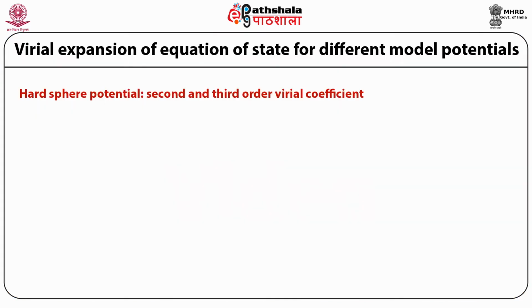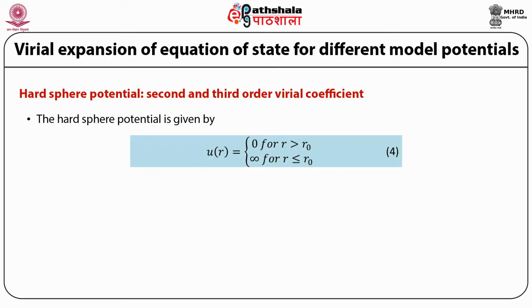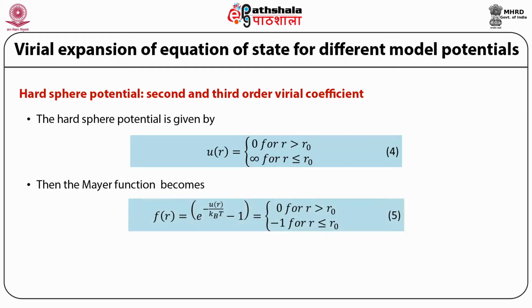Hard sphere potential, second and third order virial coefficient. We recall that the hard sphere potential is given by U(r) is equal to 0 for r greater than R0 and infinity for r less than or equal to R0. Then the Mayer function becomes f(r) is equal to e raised to power minus U(r) upon kBT minus 1, which is equal to 0 for r greater than R0 and minus 1 for r less than or equal to R0.